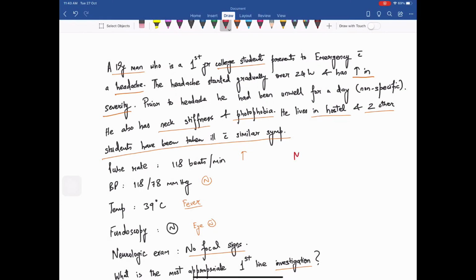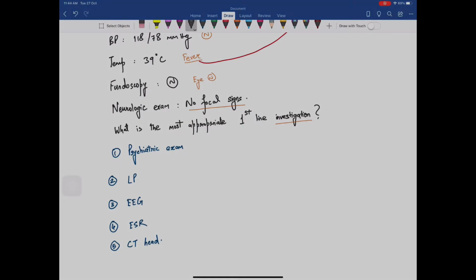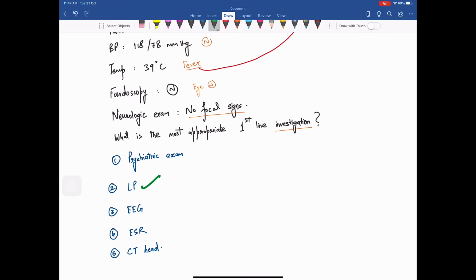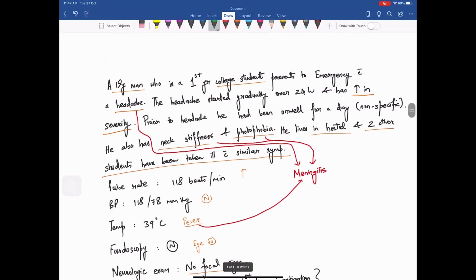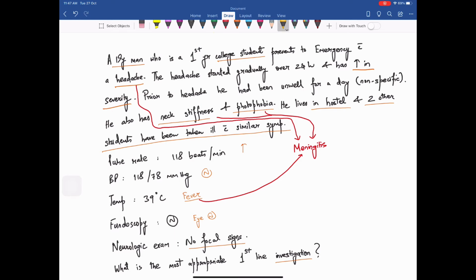Okay, so this seems to be a case of meningitis, evident from the neck stiffness and photophobia. Another hint is the fever, and headache obviously also points towards meningitis. As lumbar puncture is the first investigation for meningitis, that will be the answer. As you can see, this was a pretty easy question, but the reason I found this question interesting are the hints that they have given.